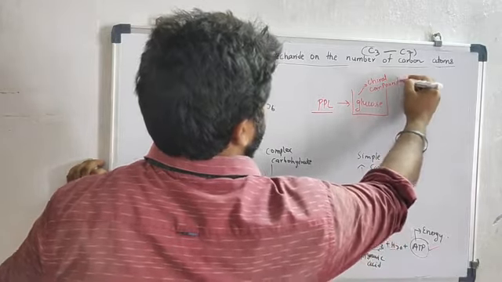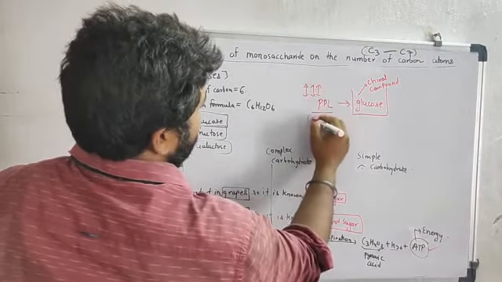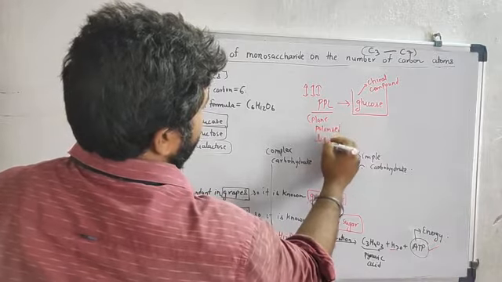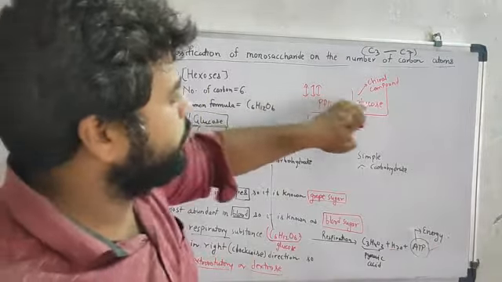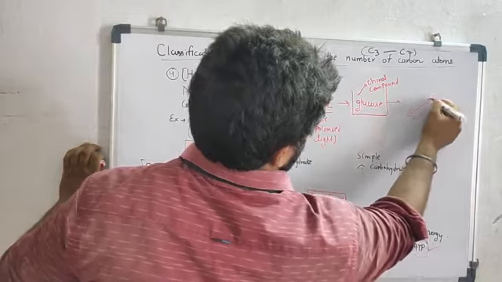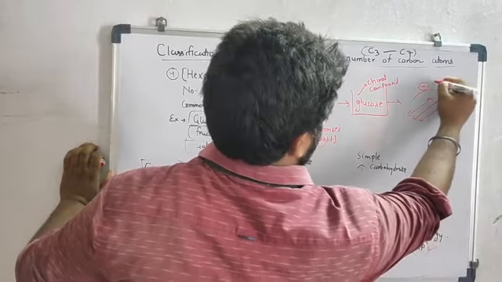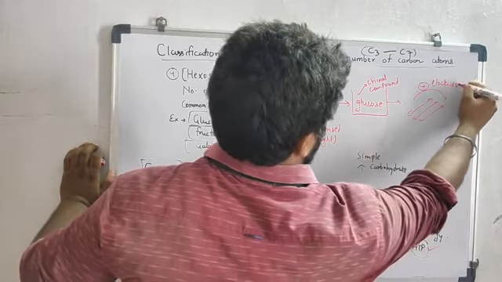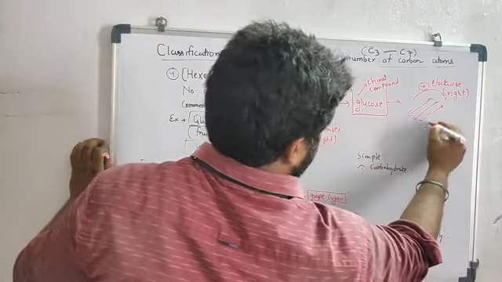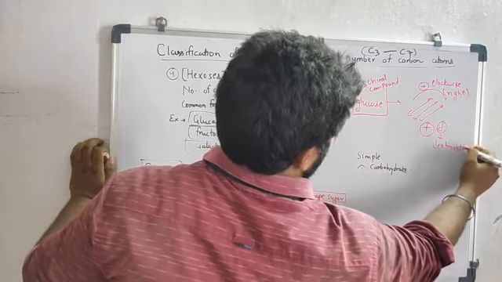So when plane polarized light passes through this glucose, then this PPL is deviated in the right direction, that is known as the clockwise direction, or to the right side, and it may be represented by plus or small d, that is known as dextrorotatory.